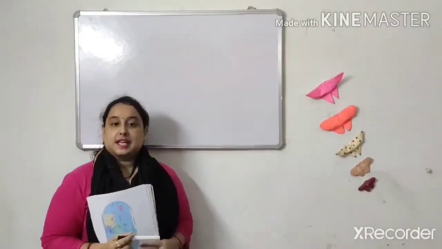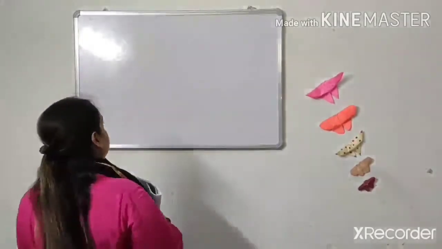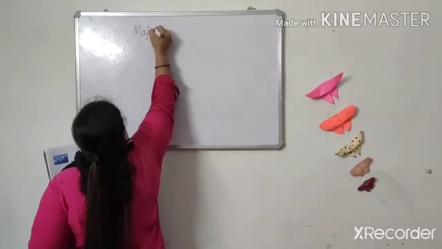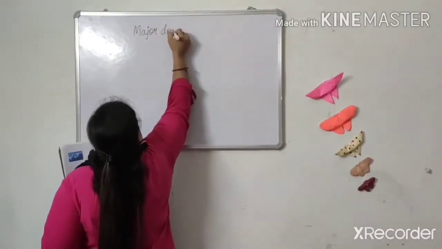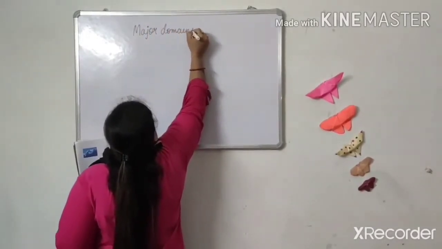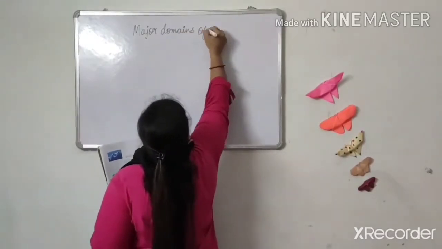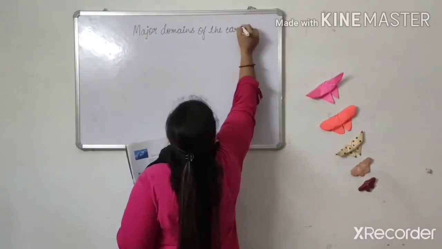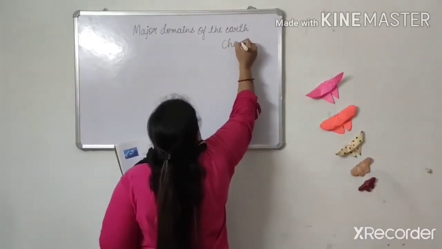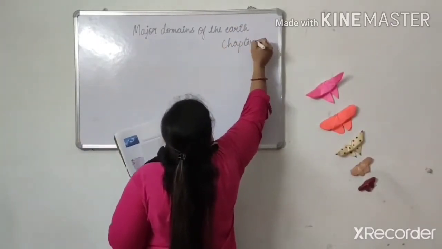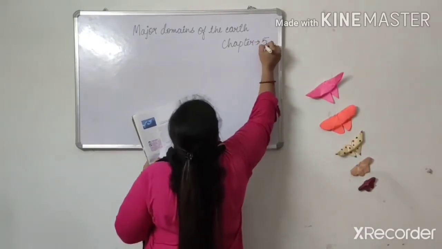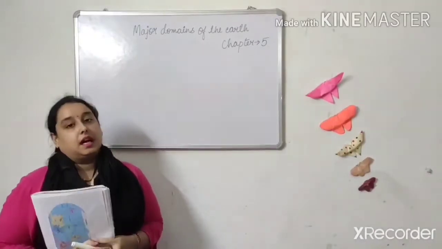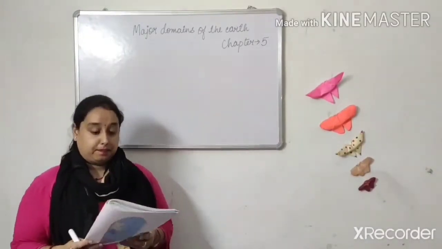So first we will start with the chapter name, that is Major Domains of the Earth, Chapter 5. Okay, now let's begin the chapter.